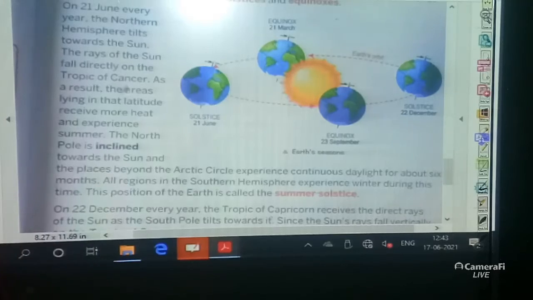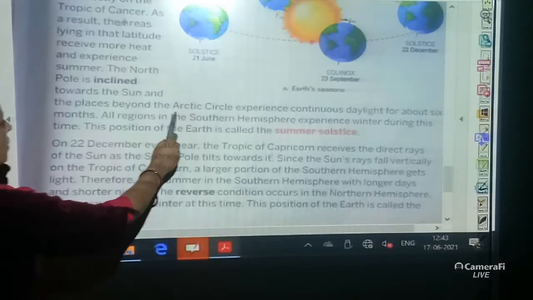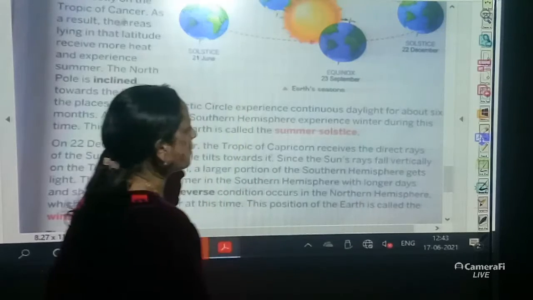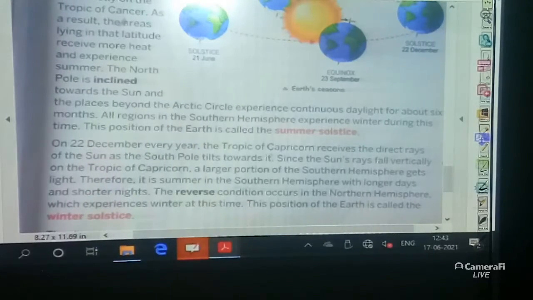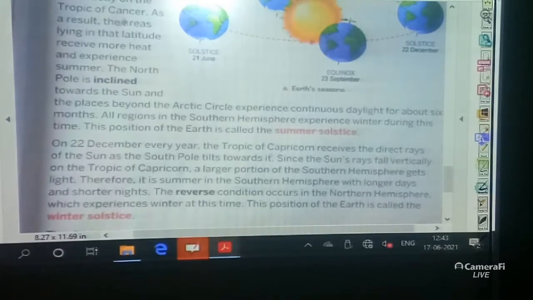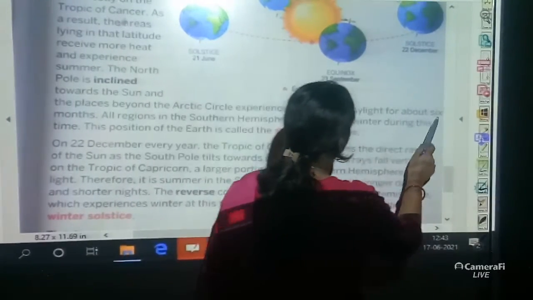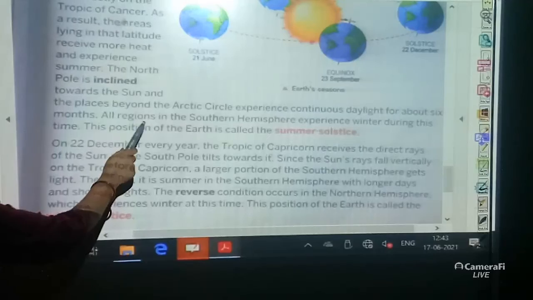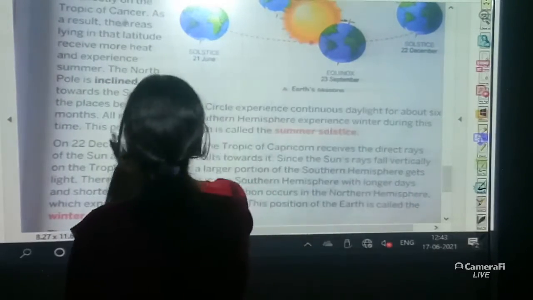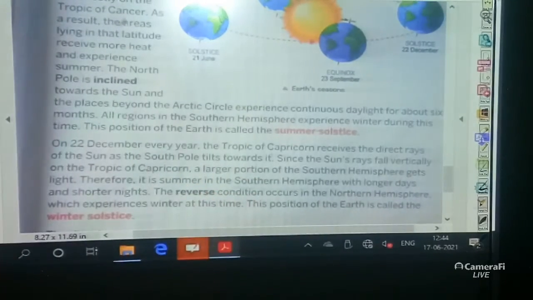The North Pole is inclined towards the sun, and the places beyond the Arctic Circle experience continuous daylight for about 6 months. All regions in the southern hemisphere experience winter during this time. This position of the Earth is called the summer solstice.